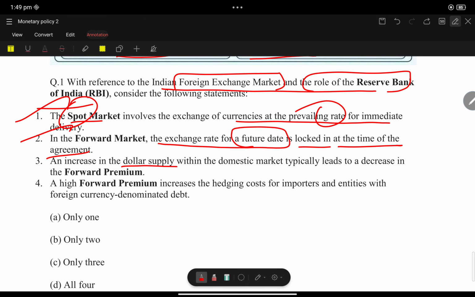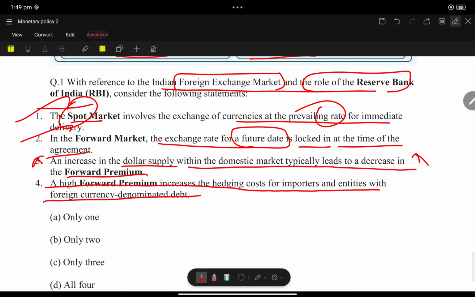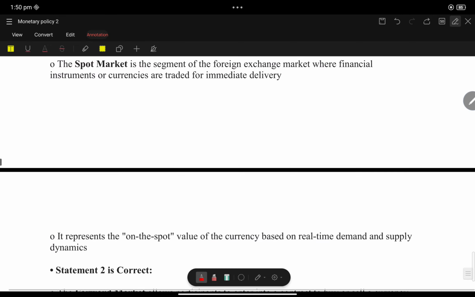An increase in the dollar supply within the domestic market typically leads to a decrease in forward premium. No, it will increase the forward premium. A high forward premium increases the hedging cost for importers and entities with foreign currency denominated debt. Yes. Ultimately, only 3 is correct.